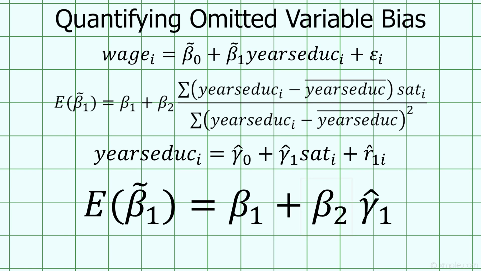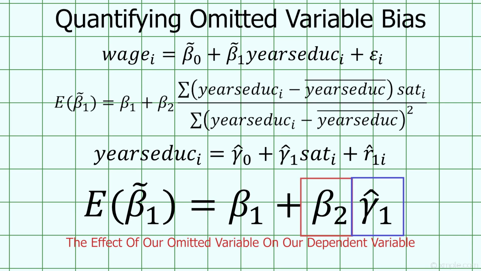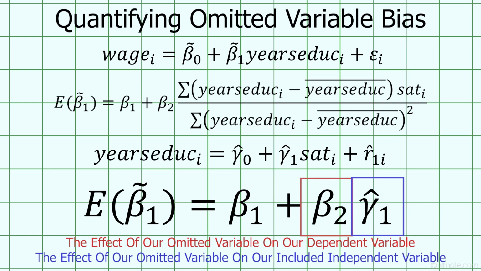Well, let's sign these two terms. Beta 2 is the effect of SAT score, or ability, on earnings. Do you think it's positive or negative? It's almost certainly positive. Smarter people are more productive, leading to higher pay. What about this term here? It's the relationship between ability and education. Its sign will also be positive. Higher ability people are able to obtain higher levels of education.